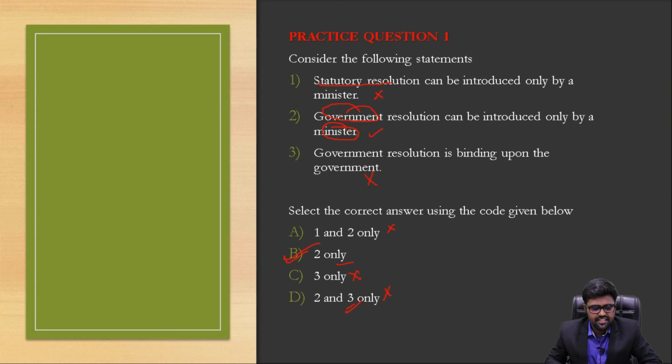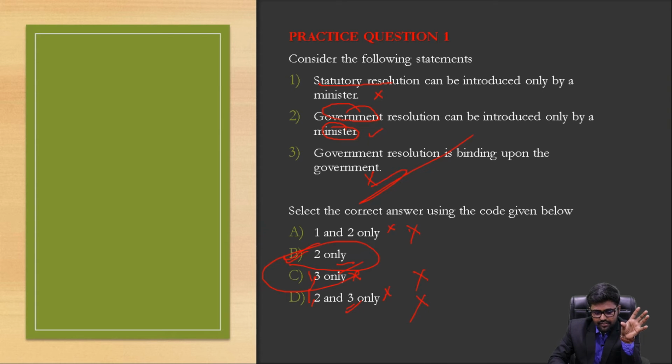Now the only option left is B. If the options are very easy, like for example, if there was a 1 in here also, such as 1, 3 or 1, 2 and 3, and I clearly know that the first statement is wrong, I can safely eliminate those options and arrive at option B without even seeing statement number 3. That may not be the case every time, but if there is such a case, you should practice this so that you can arrive at the answer in a jiffy. Now let's move on to the next question.